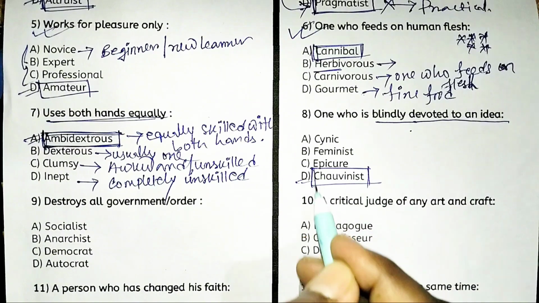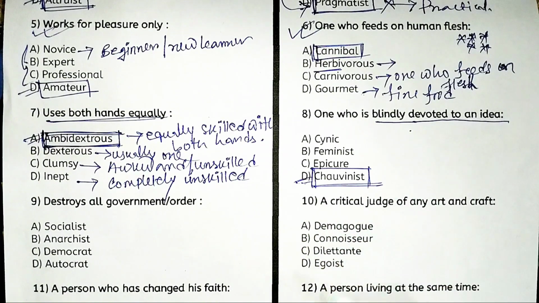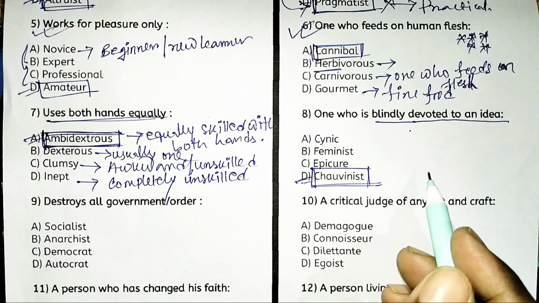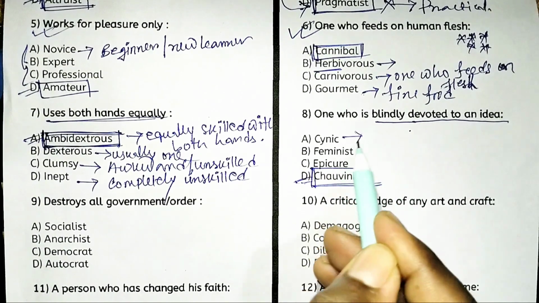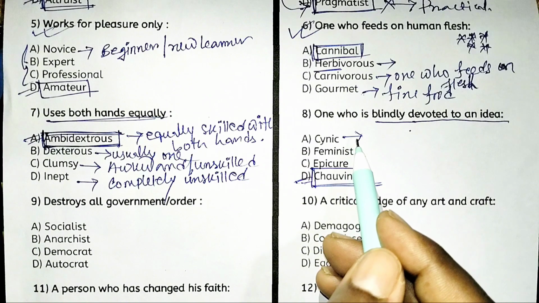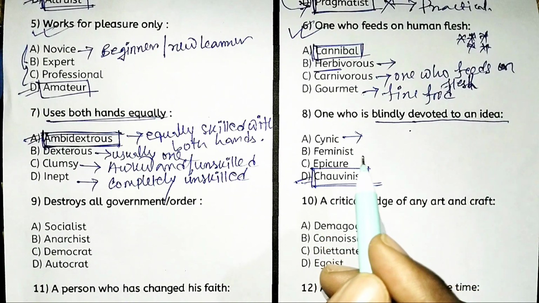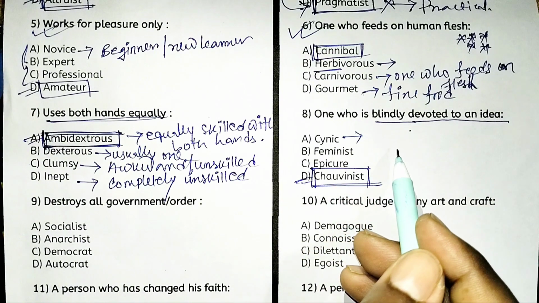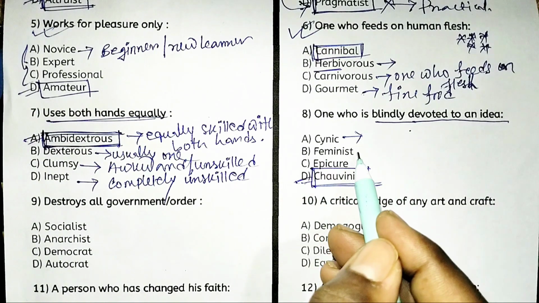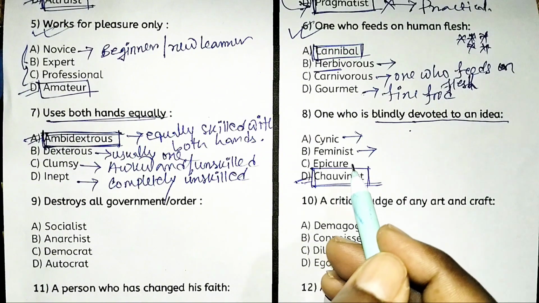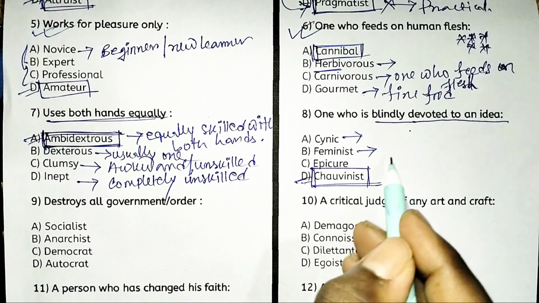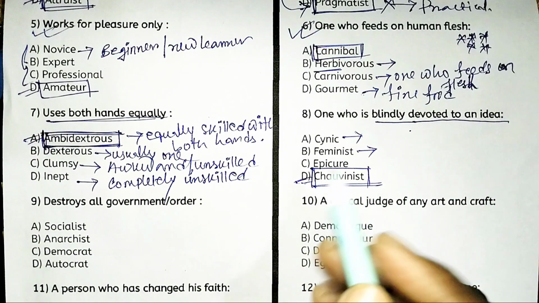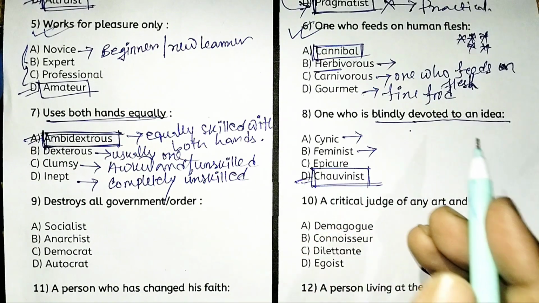This is a very good term. So chauvinism or chauvinist suggests one who is blindly devoted to an idea. Cynic means, what is the meaning of cynic? Cynic is someone who believes that people are motivated by selfishness. And feminist suggests someone who supports women's rights and equality, or you can say one kind of idea, that is feminism.